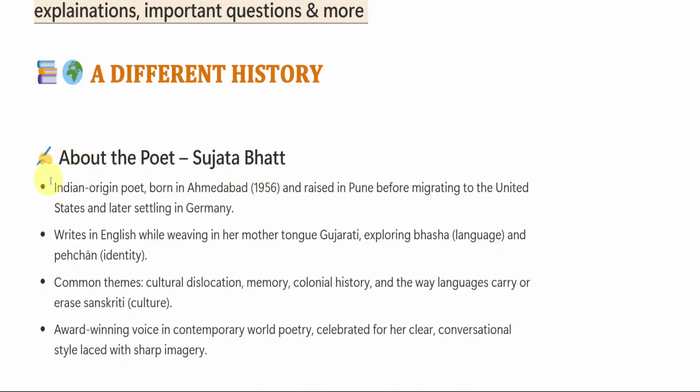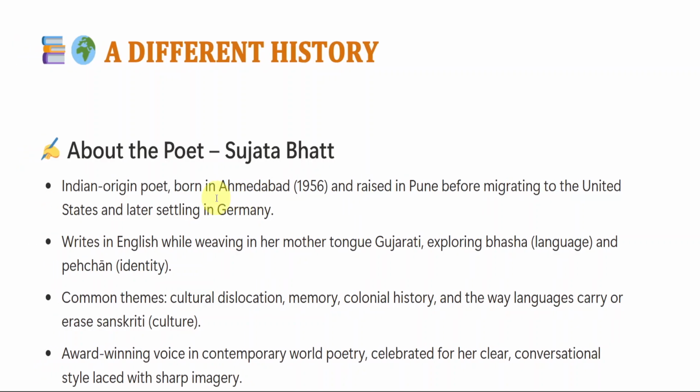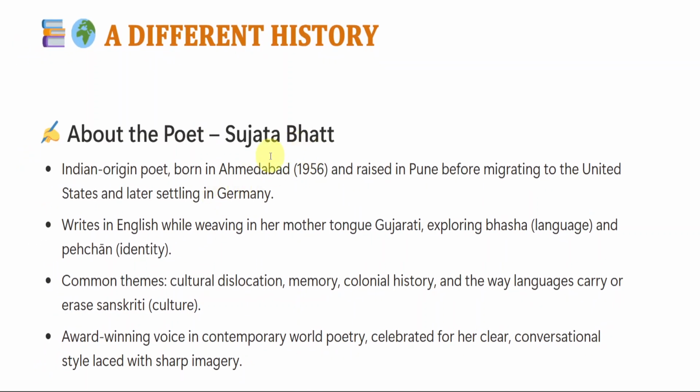So the first section in writing the summary will be about the poet, the person who has written this poem. The poet is nothing but the person who writes the poem, right? So here we are writing about the poet. Who is the person who has written this poem A Different History? She is Sujata Bhatt. Whatever you learn or have heard about her, you can mention those points in this section. Try to mention this about the poet Sujata Bhatt in capital letters in your answer booklet. Okay, so let us get started.